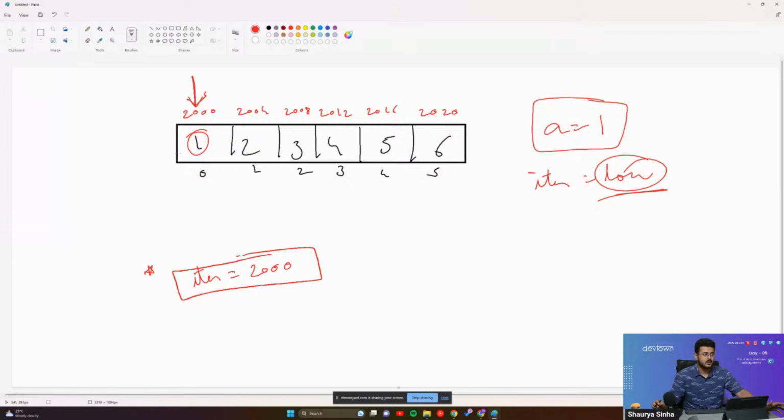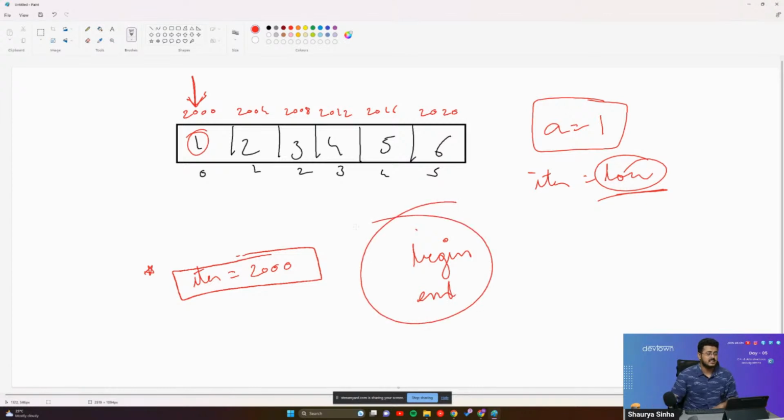Now, when it comes to vectors, there are two important pointers that will always be of great importance to you. The names of those pointers are the begin and the end pointer. These are the two pointers that are going to be very, very important for you when it comes to problem solving using vectors.